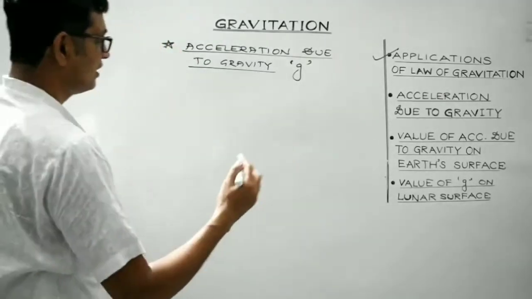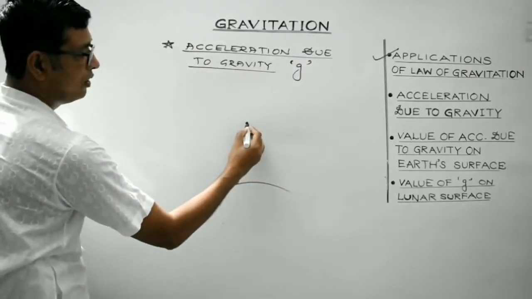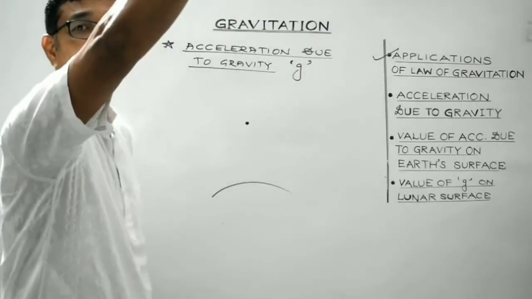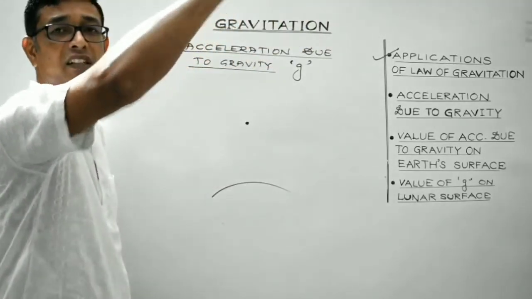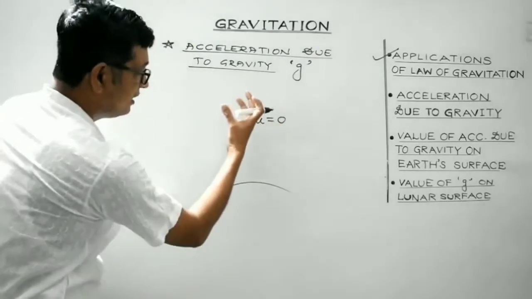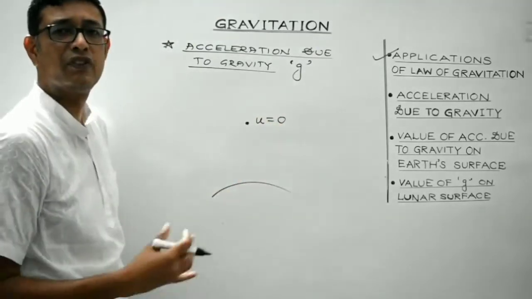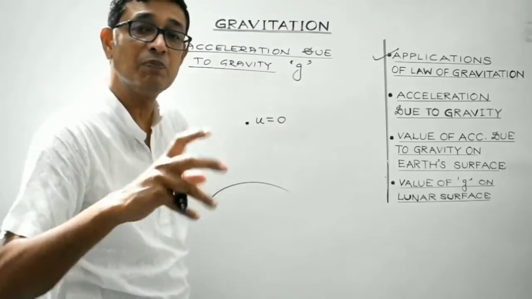So what I mean to say is that, suppose this is Earth and a body is made to fall, or a body is made to release from a height, right? It is simply released like this. Its initial velocity is 0. Now as it approaches the Earth, its velocity will keep on increasing. And velocity increasing means its magnitude will increase.